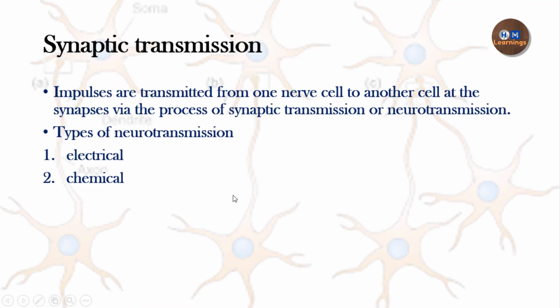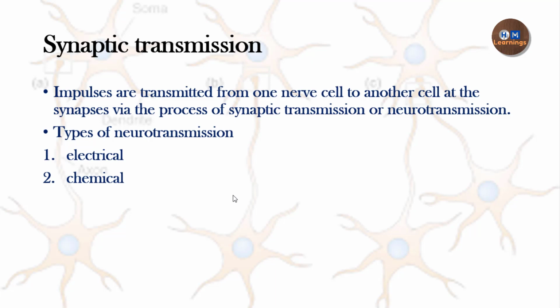So now we will start with what is synaptic transmission. Synaptic transmission is basically a process in which the impulses, or you can say the information, travel from one cell to another cell. Or you can say it is a process happening across the synapse, and it is transmission of the impulses from one cell to another cell. This process is called synaptic transmission.